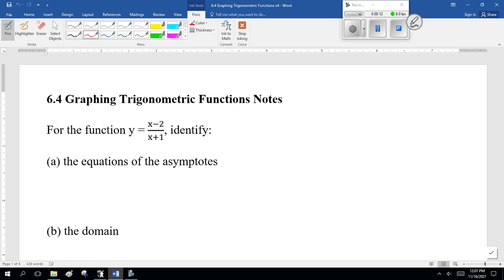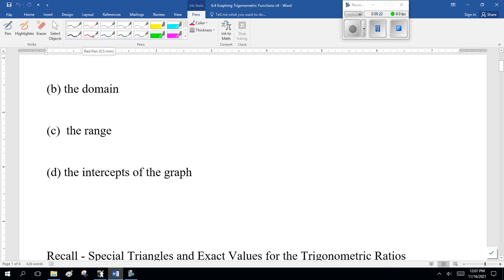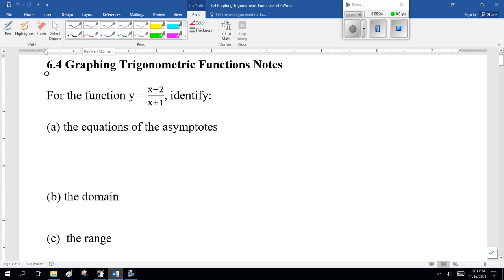Now, as a review for you guys, for the function y equals (x minus 2) divided by (x plus 1), I want you to identify the equation of the asymptotes, the domain, the range, and the intercepts of the graph. Really, the first thing you should be doing is graphing the darn thing. So while you're drawing the graph, I'm going to do this algebraically, stuff you should know.